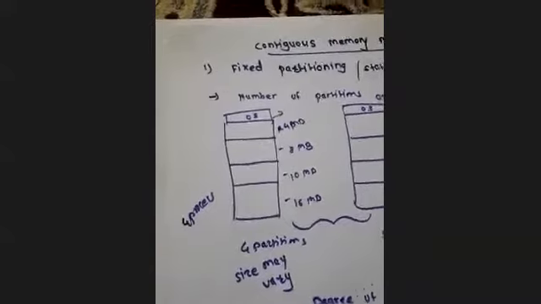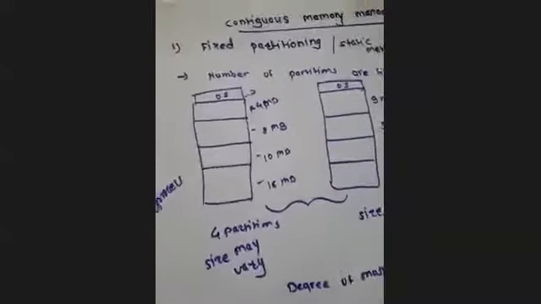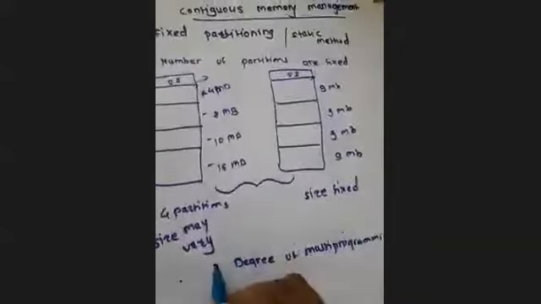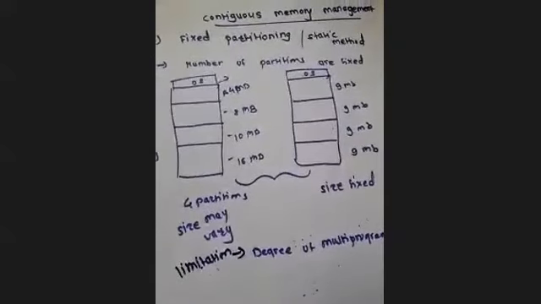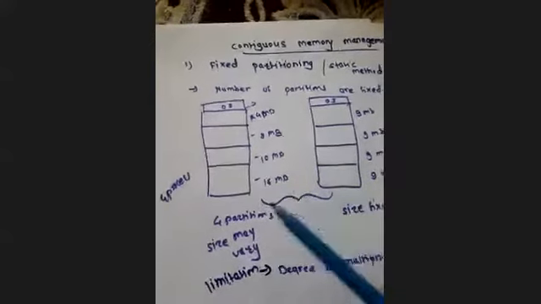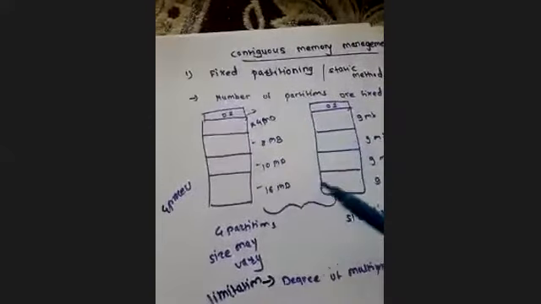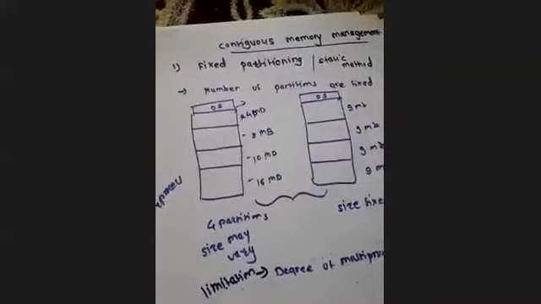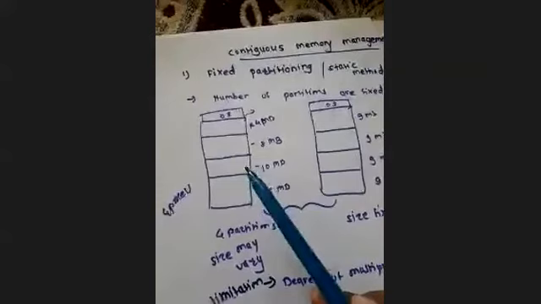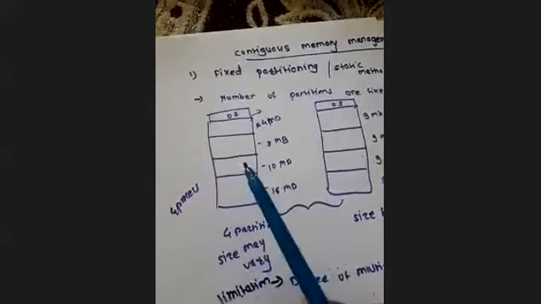Okay, so the degree of multi-programming will have a limitation. Whenever the system is configured, the partitioning of the memory will be fixed. Also, in this contiguous memory allocation, spanning of the processes is not allowed. If spanning were allowed, maybe we could occupy more processes here, but spanning of the processes is also not allowed.